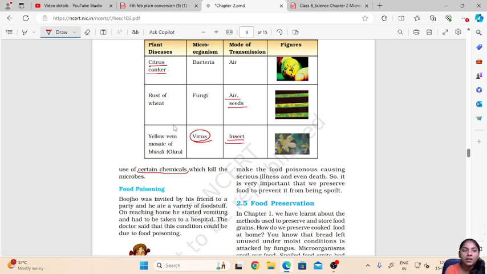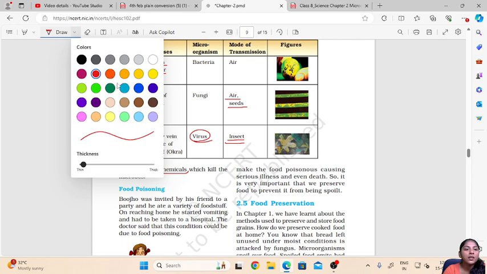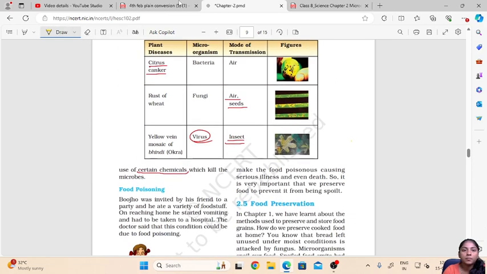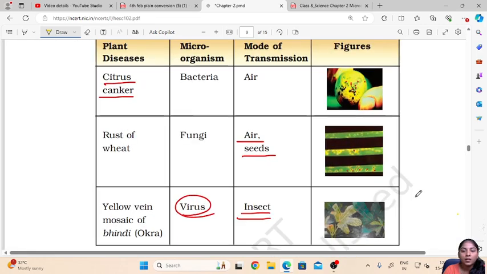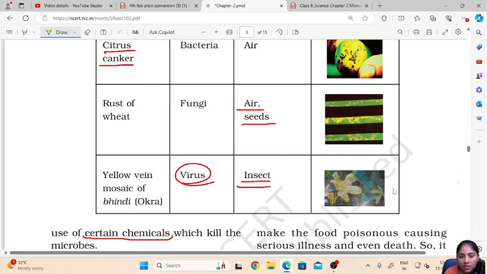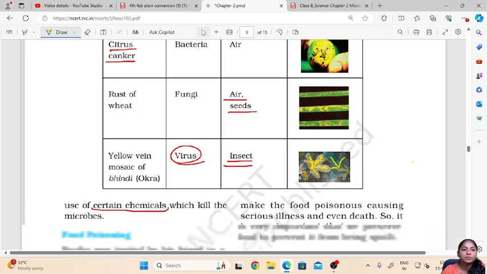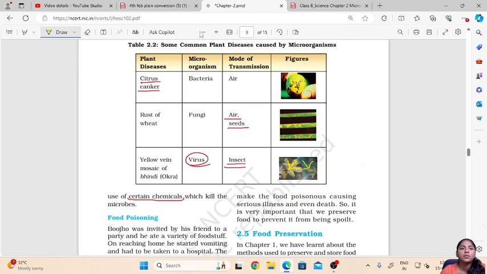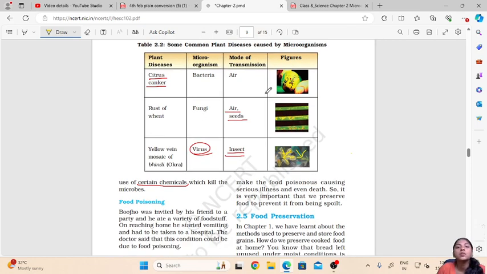As we can see here, the veins of the leaves have turned yellow. So this is a disease caused by viruses. These are a few examples of diseases in which pathogens, or disease causing microorganisms, affect plants.